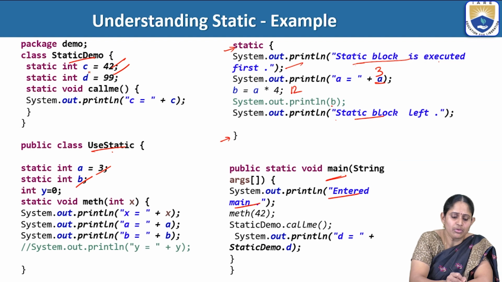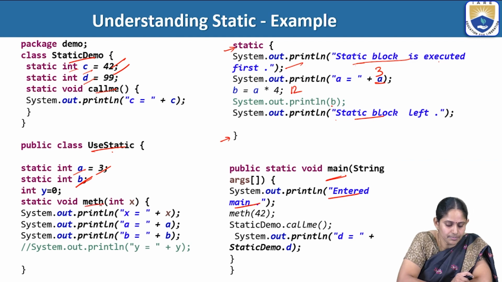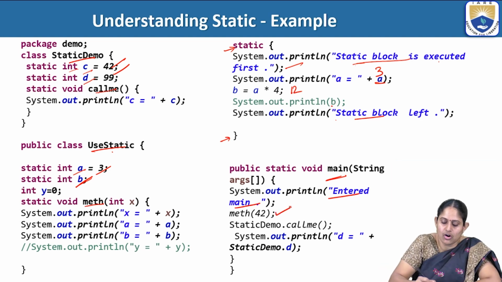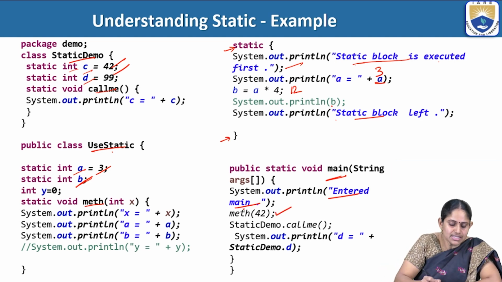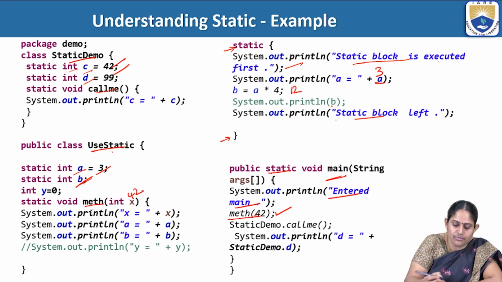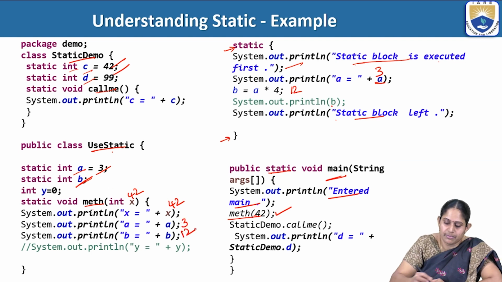Now inside StaticDemo we have 2 variables C and D and a static method callme, and inside UseStatic we have 2 variables A and B which are static and a static method meth. Now inside main we are calling the method. So meth is a static method and main is also static. So without any problem you can call it. So when meth is called, 42 will be passed here. So x is 42. So x value 42 will be printed. A is 3 and B is 12.